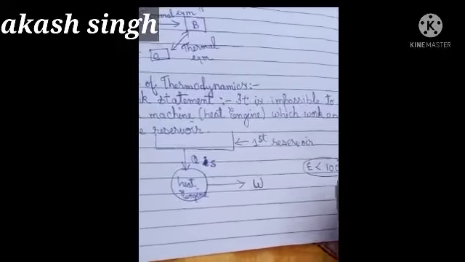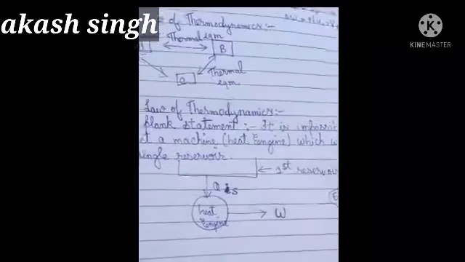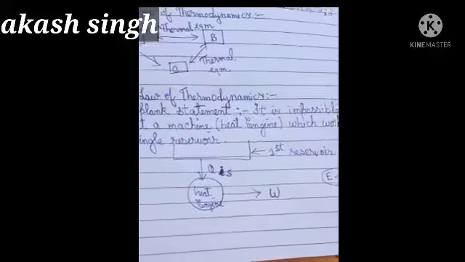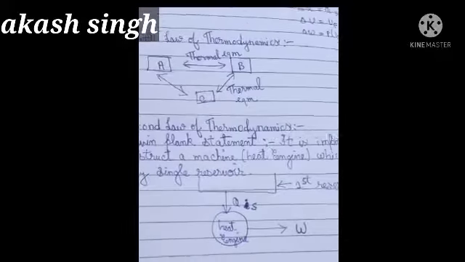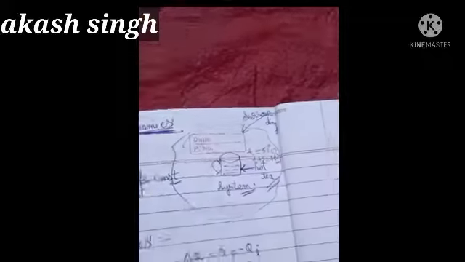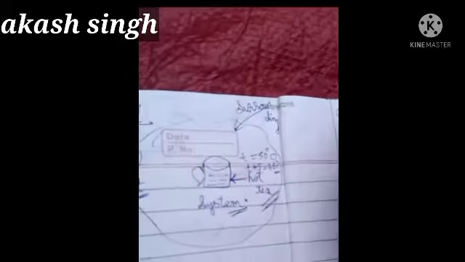No machine is 100% efficient. You can also write the whole Kelvin Planck statement as: it is impossible to construct a machine with 100% efficiency. Okay, now I am going to explain the Clausius statement.